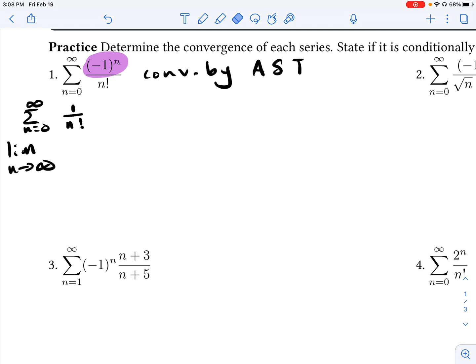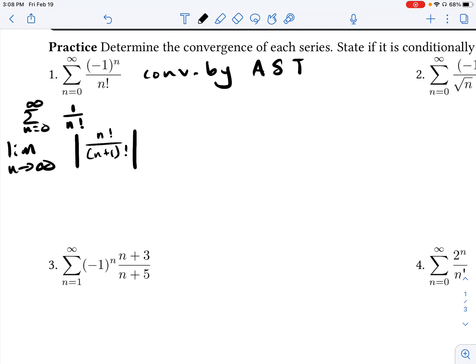So now that I know what the absolute value of my series looks like, let's apply the ratio test. We're going to say 1 over n plus 1 factorial, the next term, divided by our current term. And I'm going to write this for a second, but I'm going to clean it up because I know that when I divide by a fraction, it's equivalent to multiplying by its reciprocal. So I'm going to go ahead and erase this and just write this as n factorial. Okay, just some quick algebraic manipulation there just to clean things up a little bit.